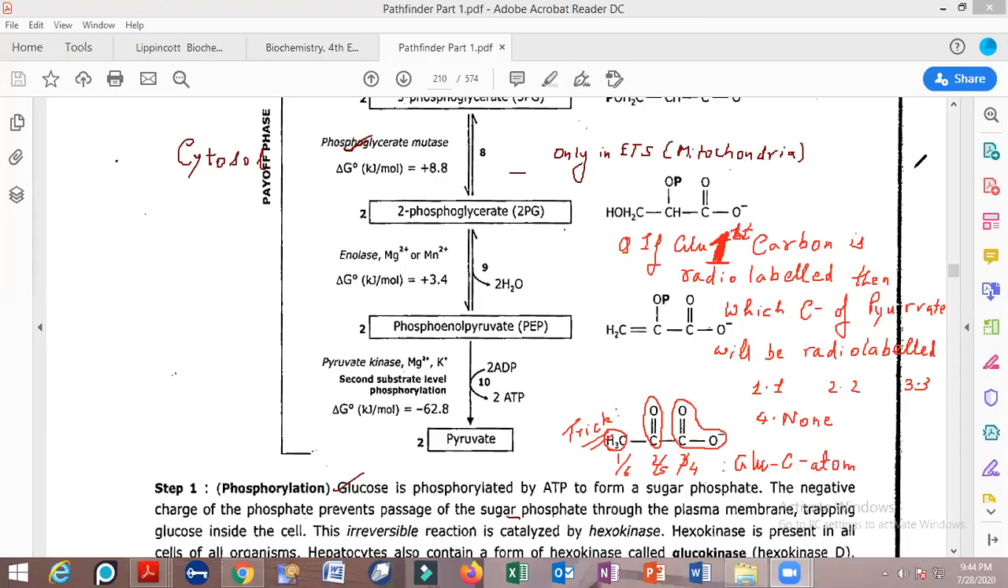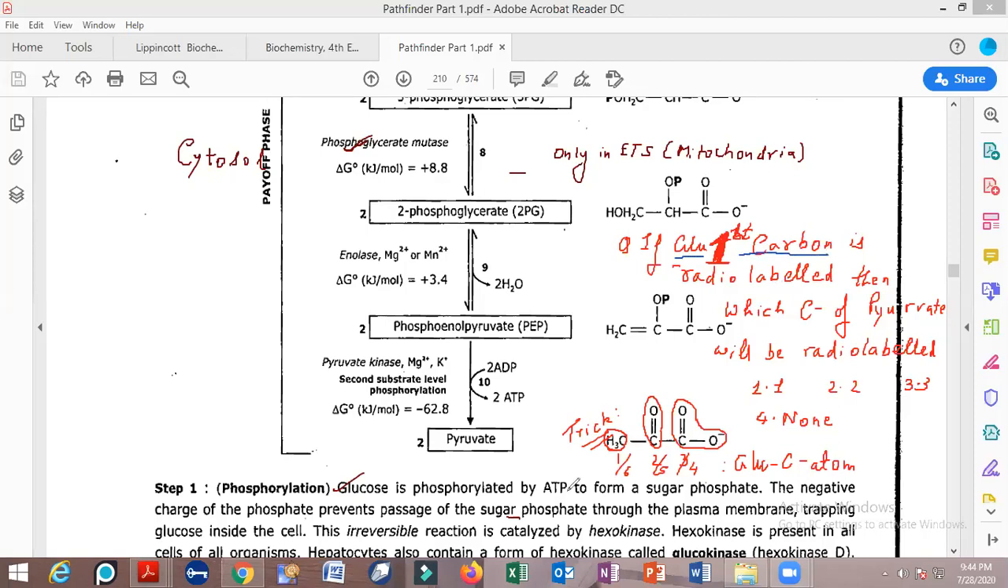Now see this. This is a very simple question. I have radio labeled the first carbon atom of the glucose molecule. Why are they so afraid of me? I don't understand this. Dear, whatever is correct will remain correct, what can I do about it? If something is correct, it will remain correct. You just have to answer. Now see, which carbon atom of the glucose has been radio labeled? The first carbon atom of the glucose.